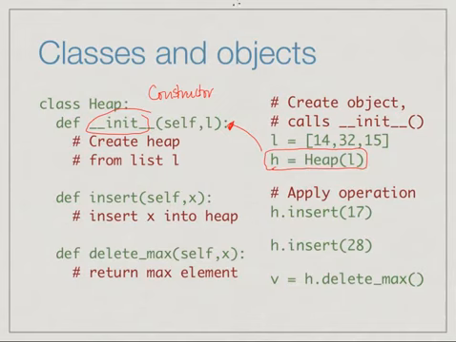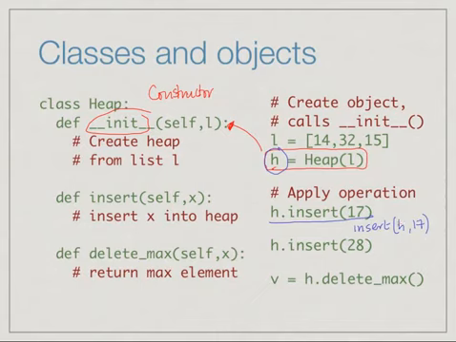Now, as we said, we have functions like insert and delete max defined for heaps, but it's like we have a separate copy of this function for each individual heap. So in this case, we have created a heap h. So we want to tell h, insert in yourself the value 17. So we write that as insert with respect to h: h dot insert 17, as opposed to insert h 17, which would be the normal functional style of writing this.